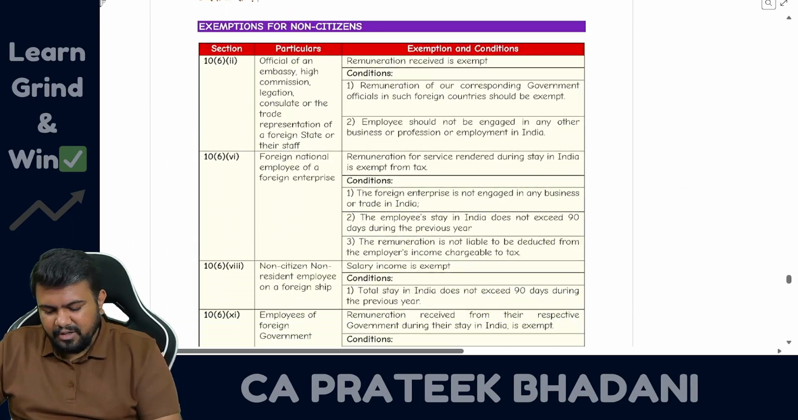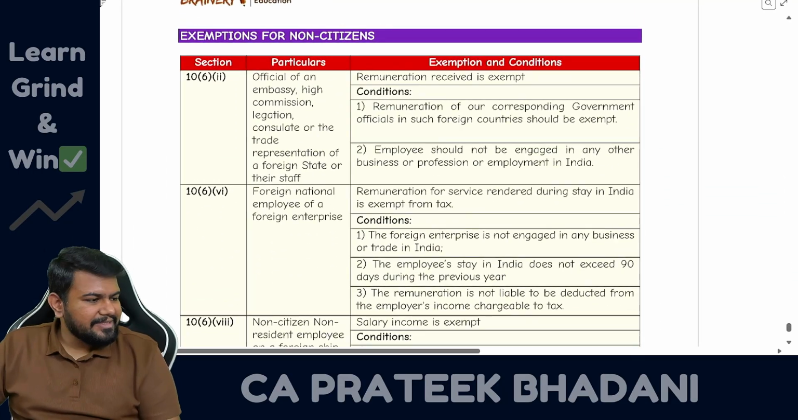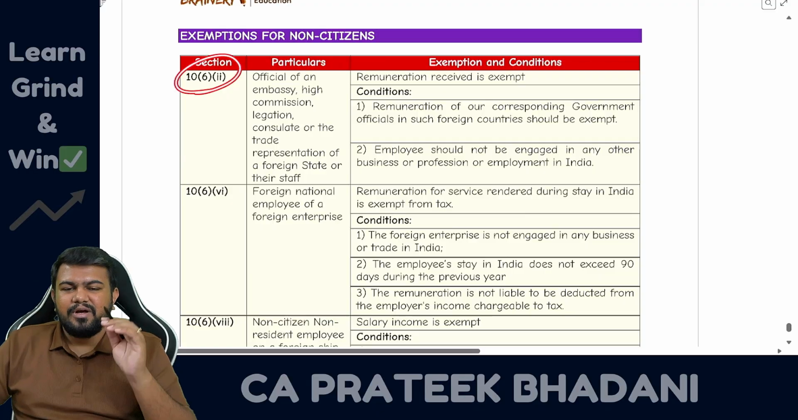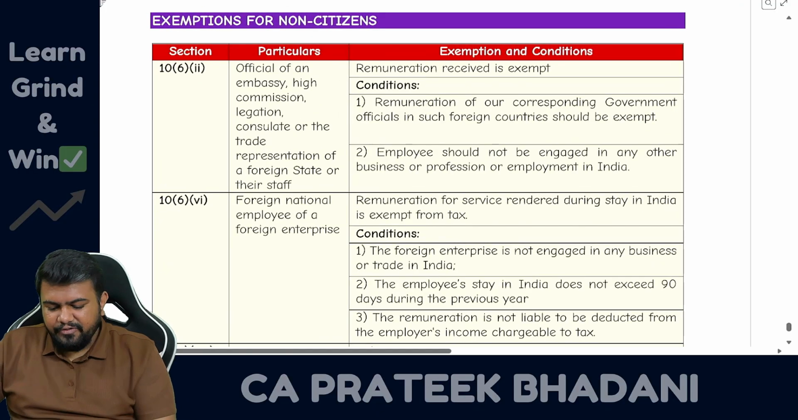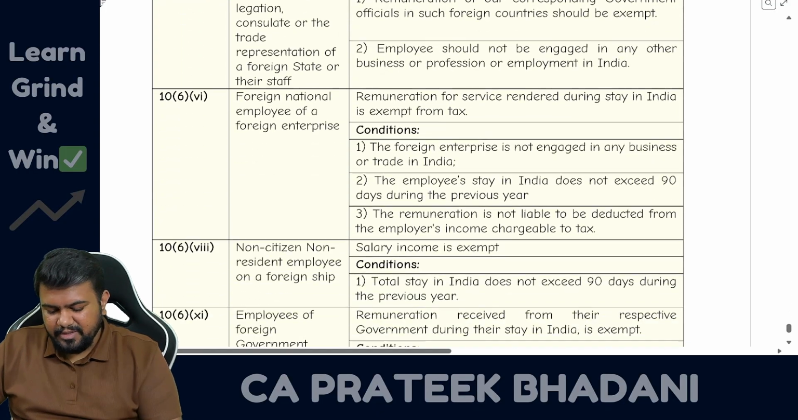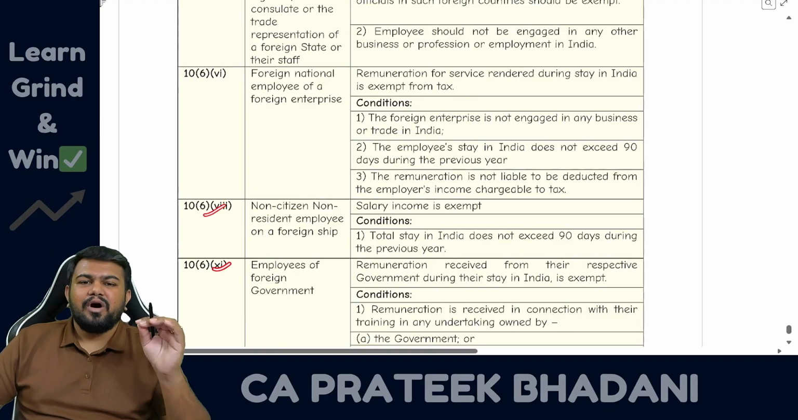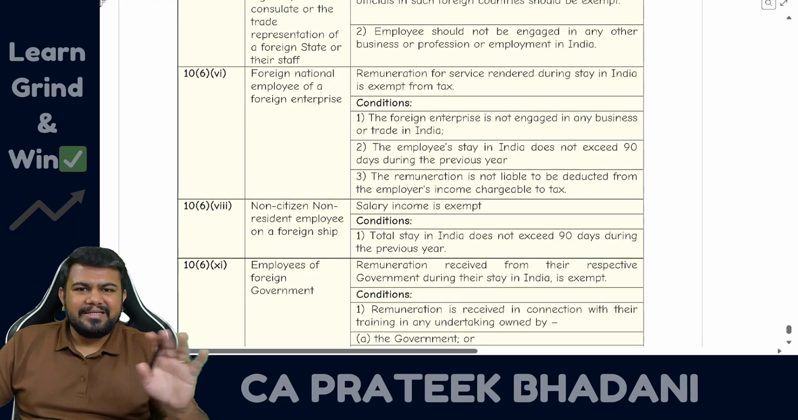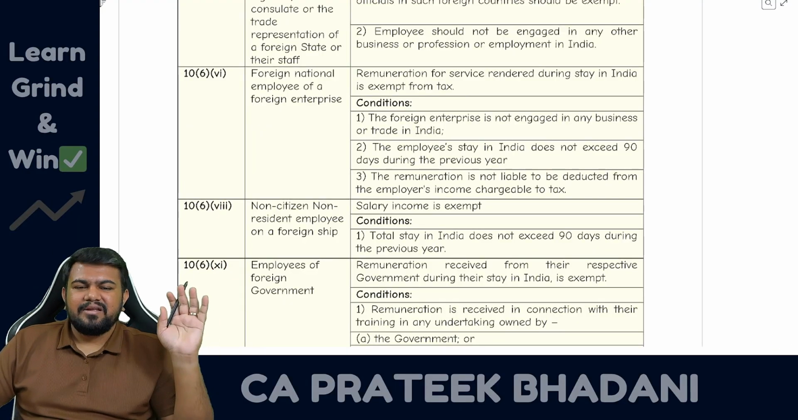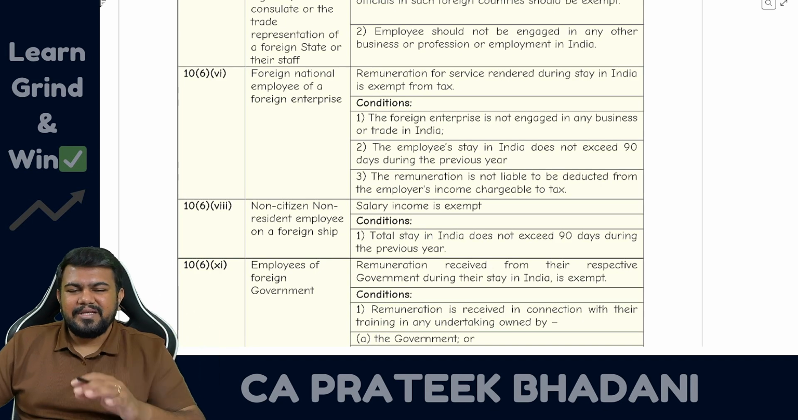Fine. Now let us talk about the exemptions. First exemption is section 10 clause 6 subclause 2. Very important. Now all these exemptions that we are going to discuss now are all for non-resident, non-citizen. They are not citizen of India also, they are not resident in India also. Non-resident, non-citizen can claim these exemptions.